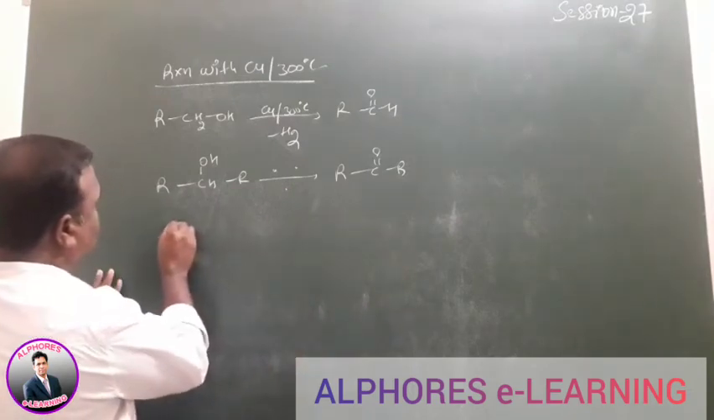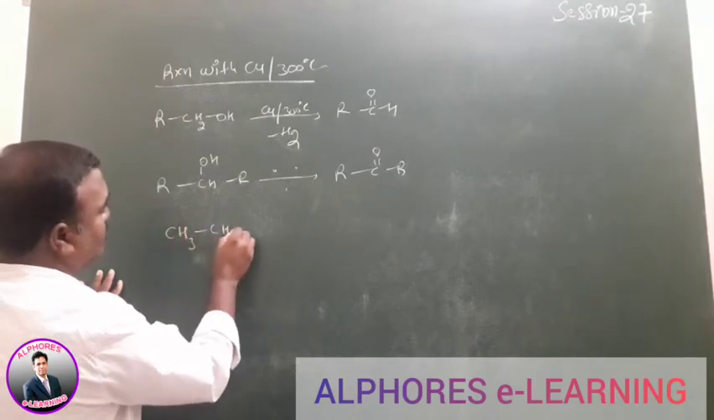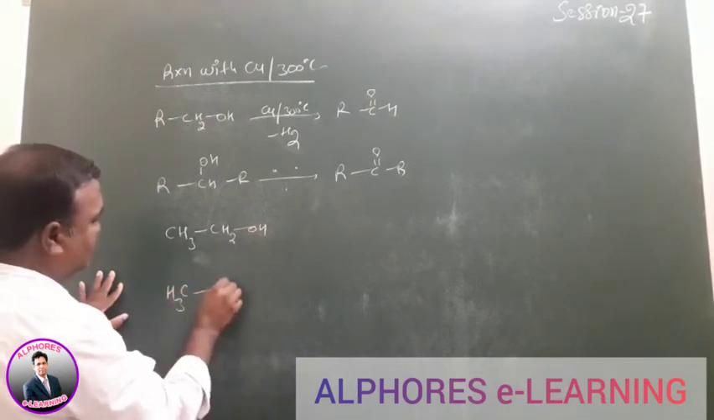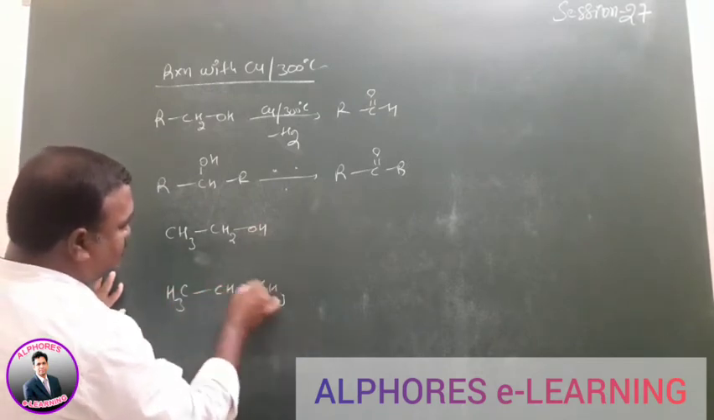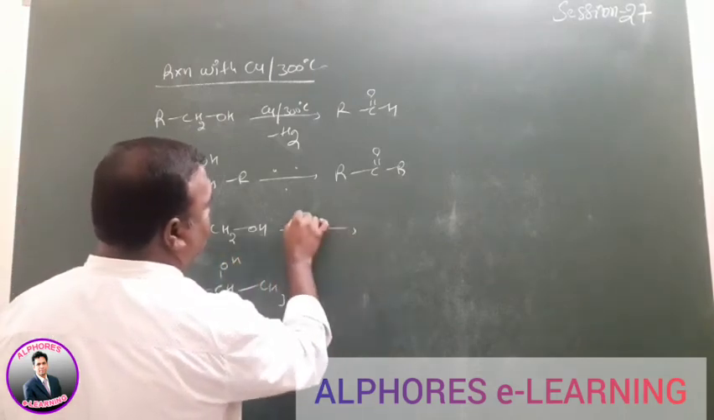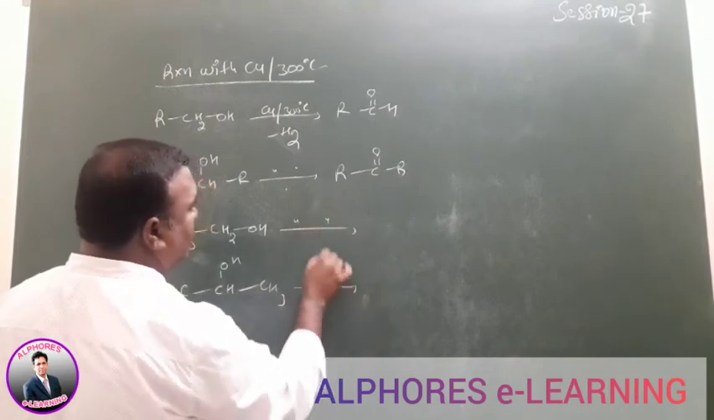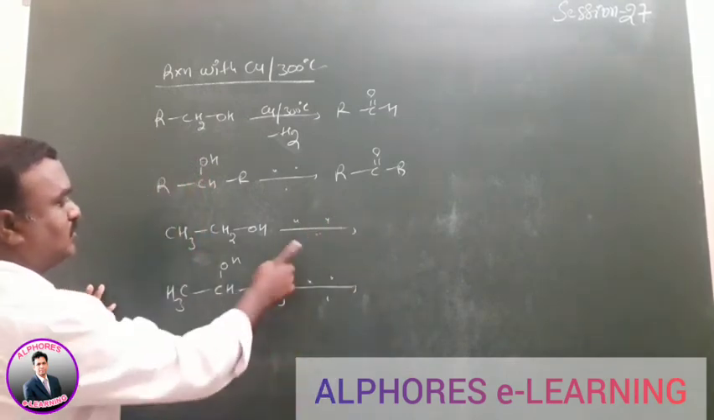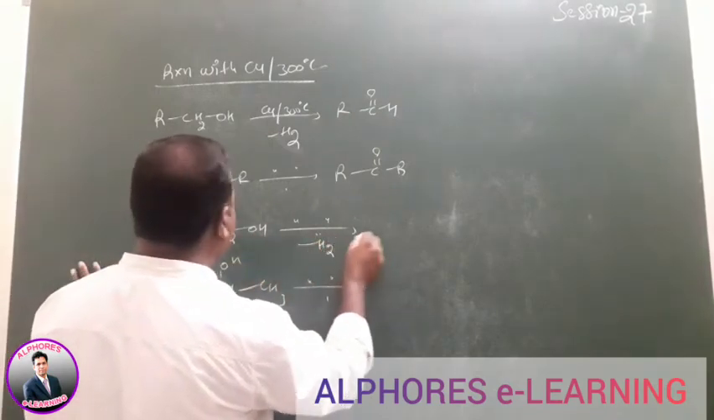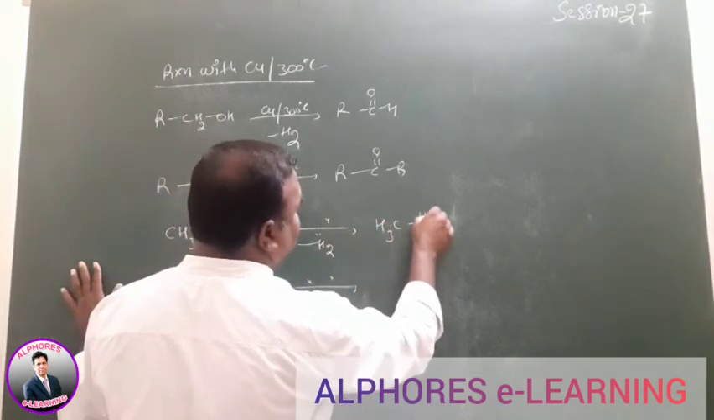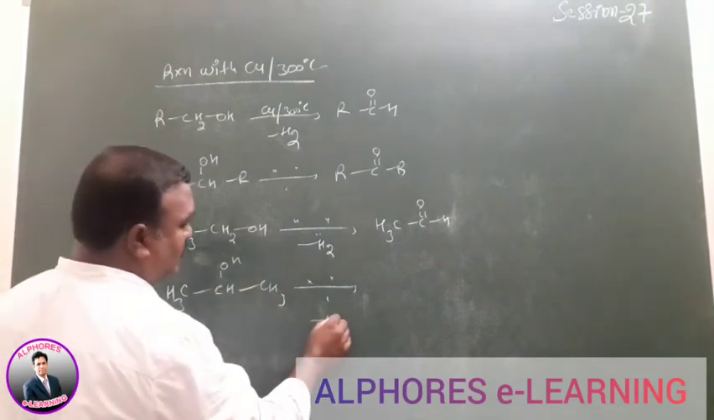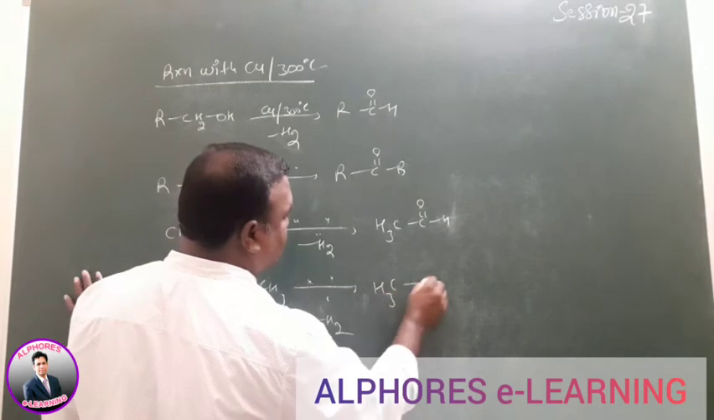So for example, here CH3, CH2OH. For example, here CH3, CH, again CH3, OH is given. So, copper at 300 degrees centigrade. What will happen here? If you remove the two hydrogens, we'll get acetaldehyde. Again, if you remove the two hydrogens, we'll get acetone here.